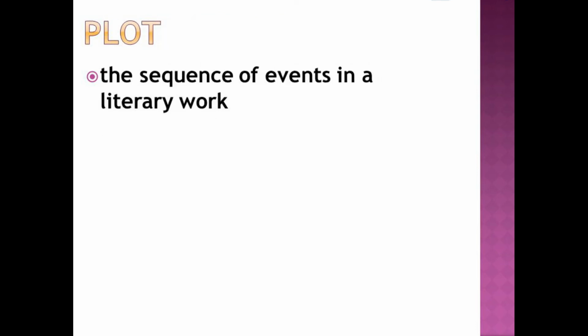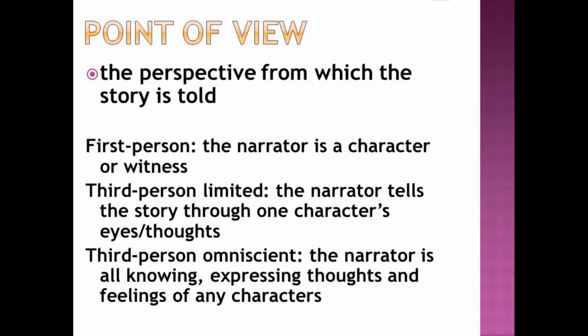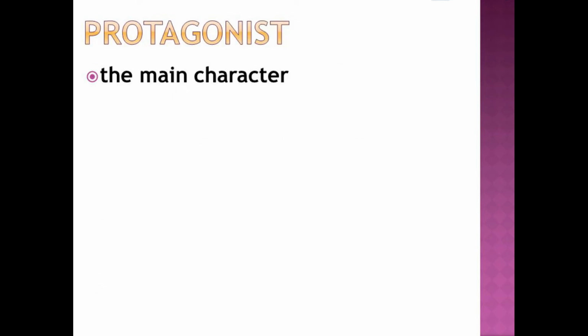Plot. The sequence of events in a literary work. Point of view, the perspective from which the story is told. First person, the narrator is a character or witness. Third person limited, the narrator tells the story through one character's eyes/thoughts. Third person omniscient, the narrator is all-knowing, expressing thoughts and feelings of any characters. Protagonist. The main character.